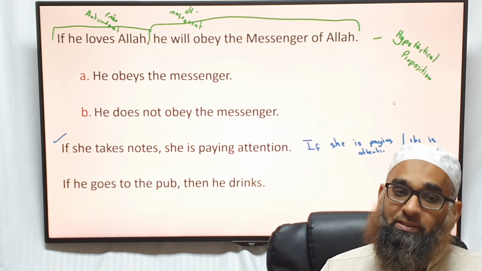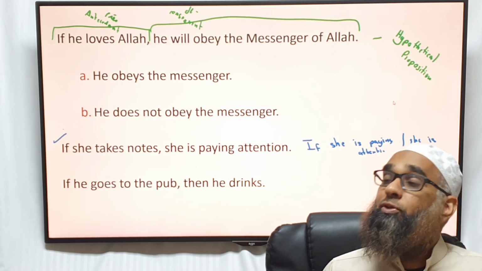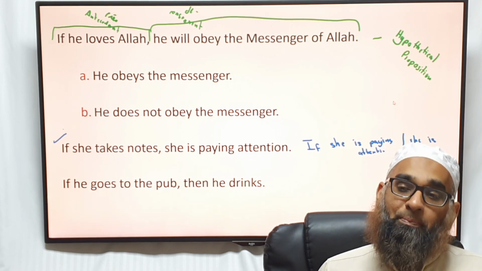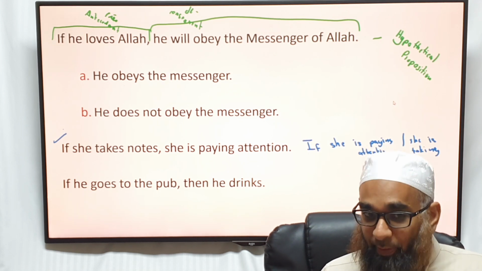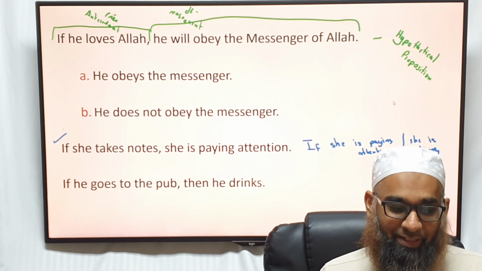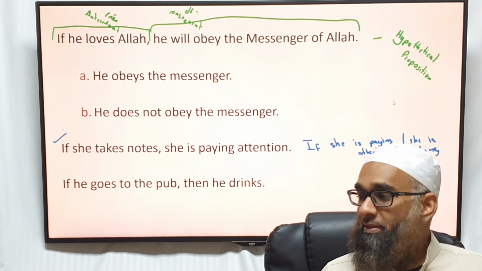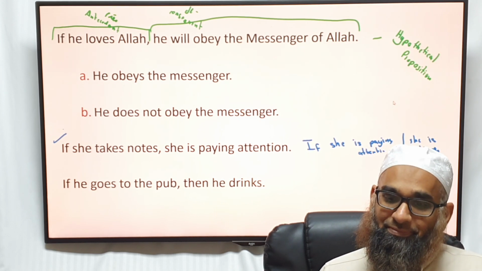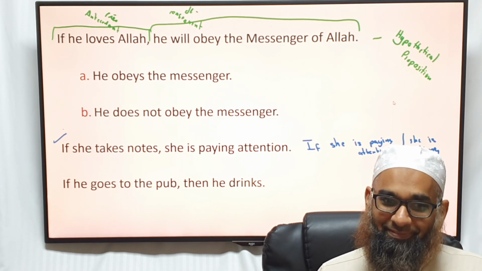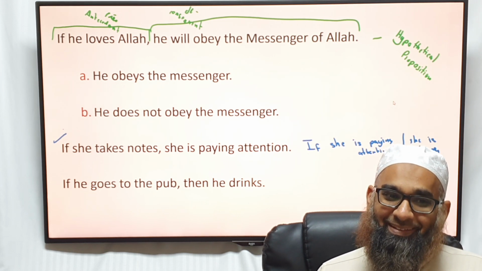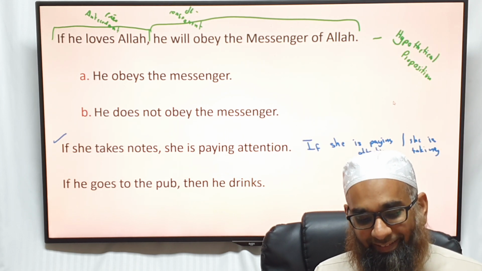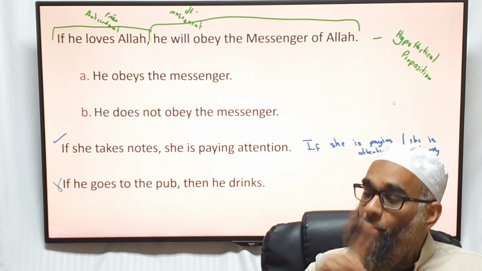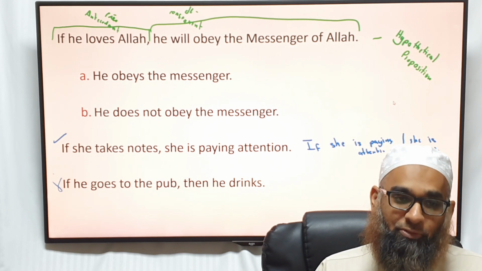If he goes to the pub, then he drinks. So, for example, if you go somewhere and see somebody from your club in the pub, you wonder why he is there anyway. If somebody's in the pub, then he drinks. Do you affirm this? Is this proposition true? No, because it's not true at all. You can be clean in the pub. So this proposition itself is not true, isn't it? Really? Not if he goes to the pub, he drinks; he drinks at home as well. Okay, let's leave that one for now.